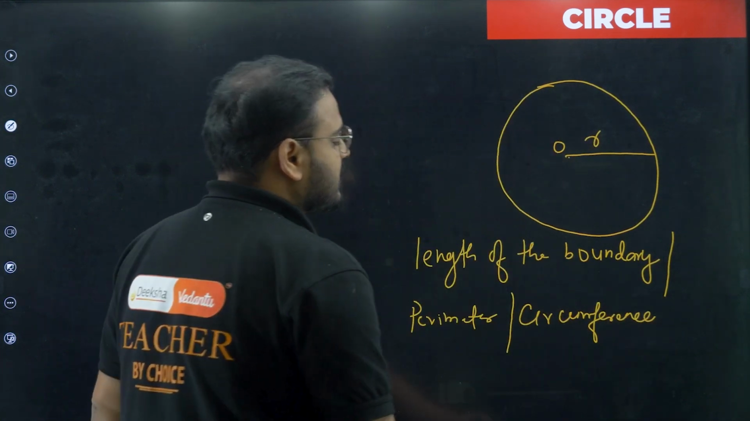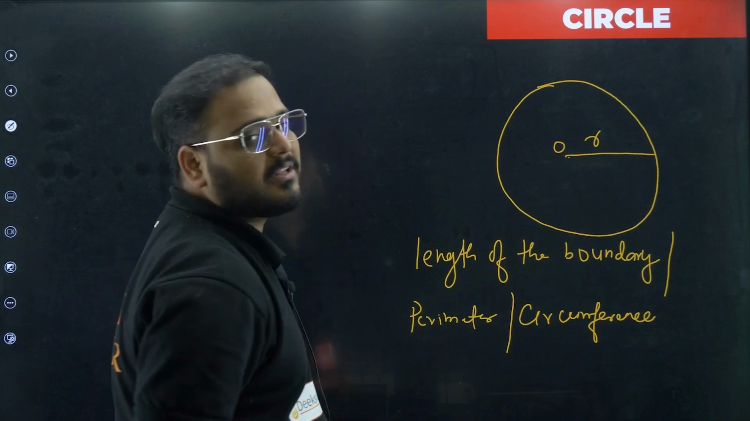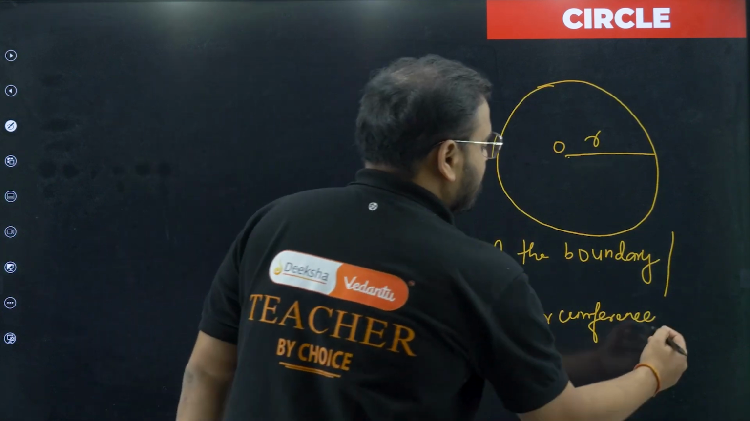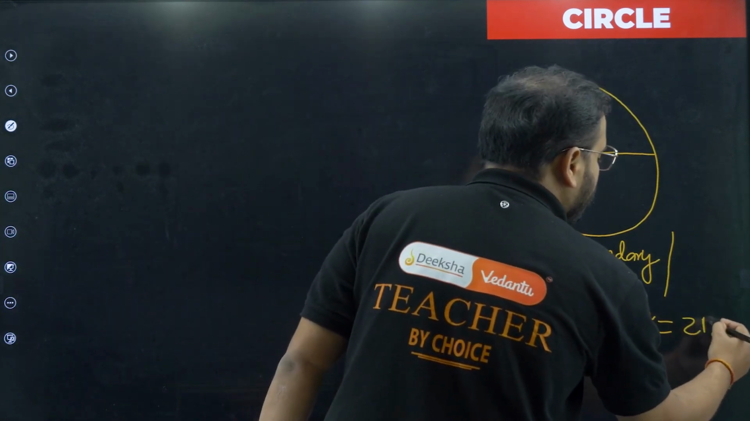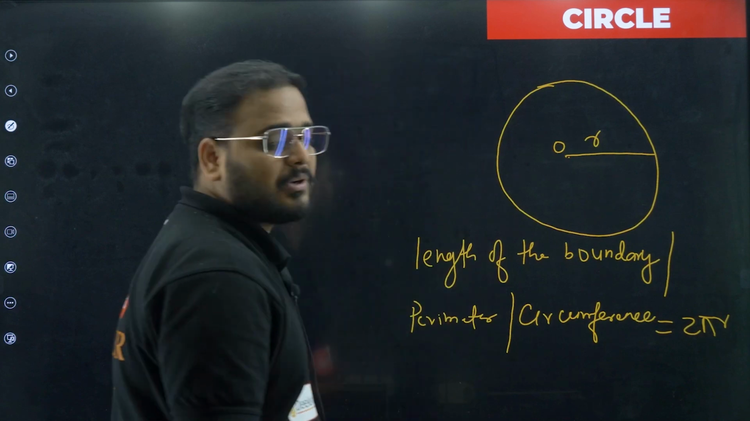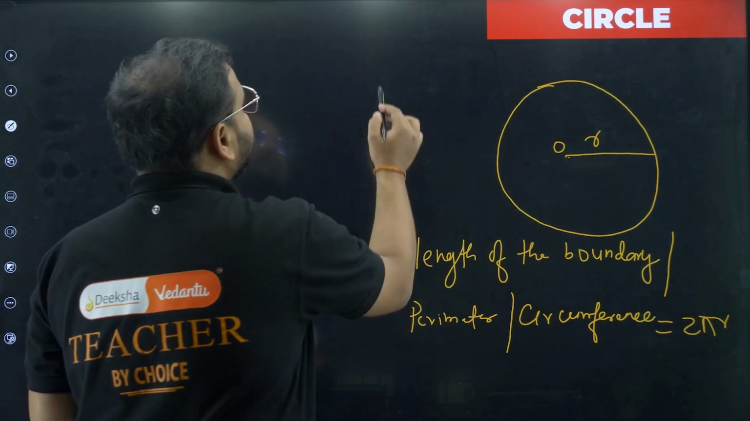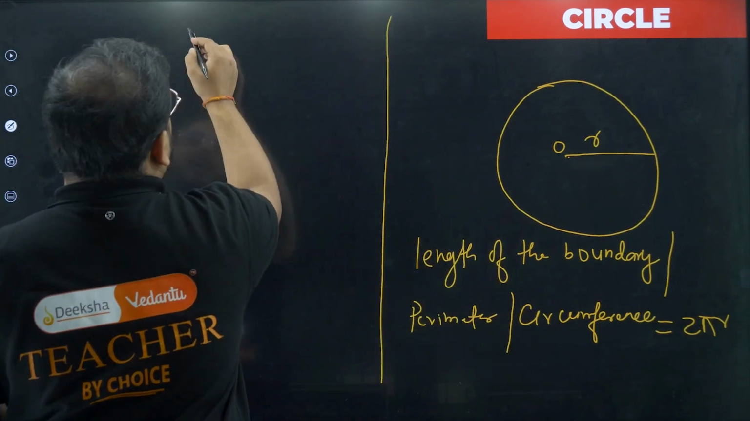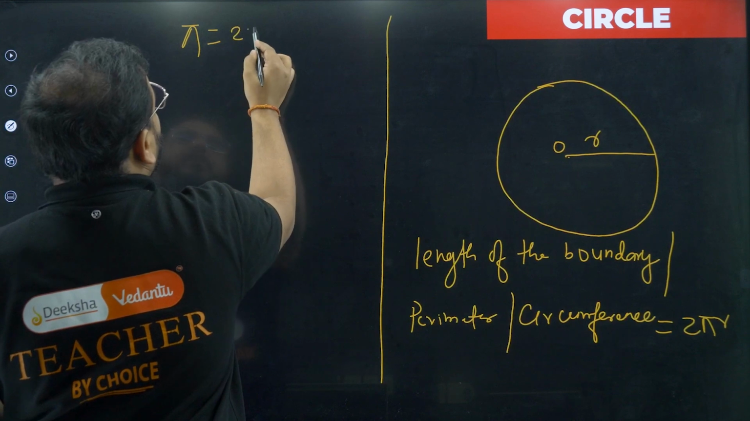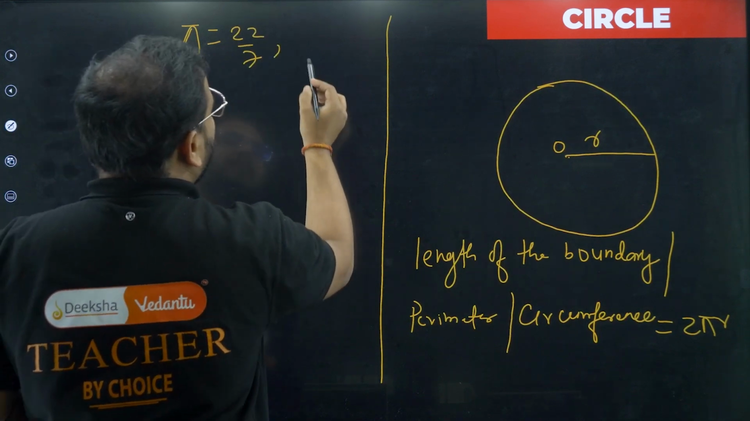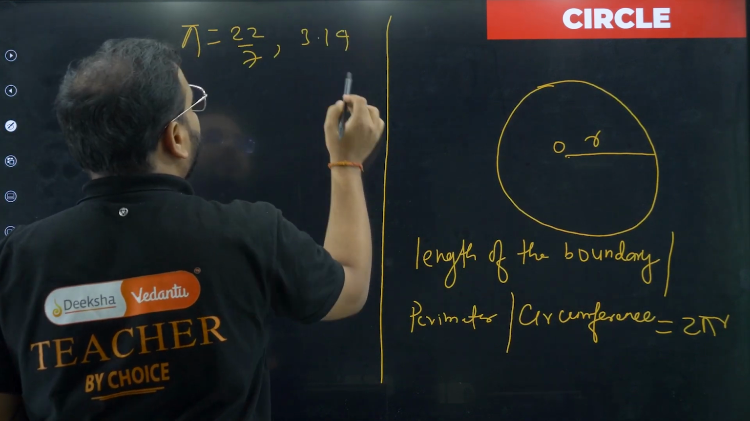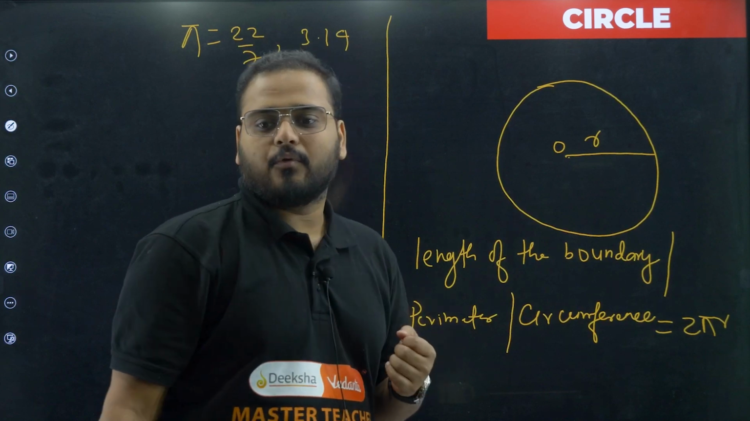When you see this, the formula is the same for all three. There are different names for the same thing, given as 2 pi r, 2 times pi times r. What is pi, sir? Pi has two values, you know it very well: either 22/7, or at times you can also use it as 3.14. I hope this is clear.